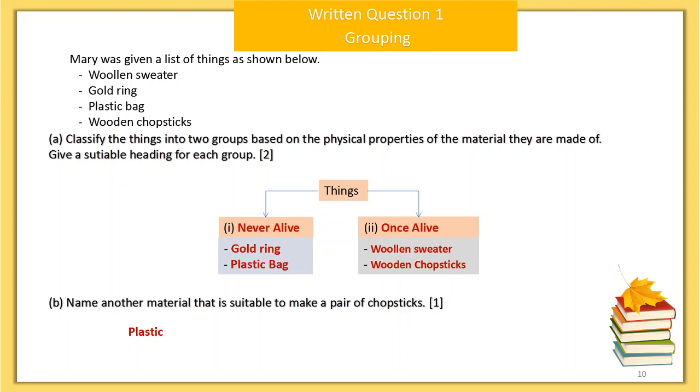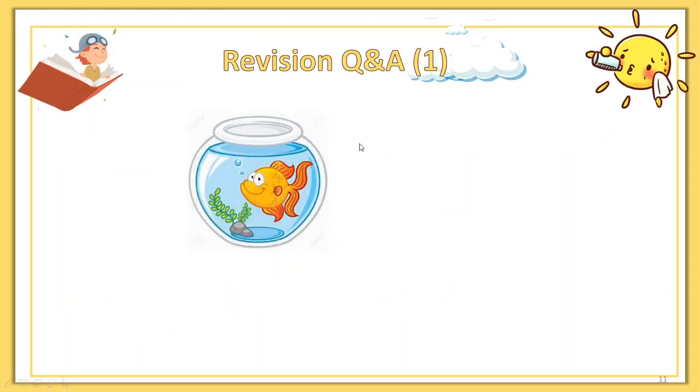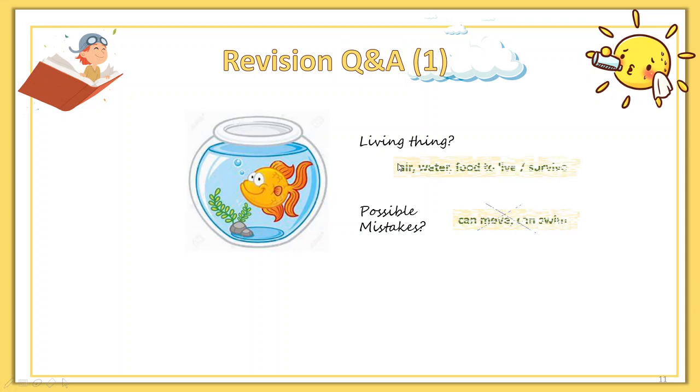It's revision time. Check whether you know how to use the right keywords. How do you know the fish in the fish tank is a living thing? The right keywords for living thing must be it needs air, water, and food to live. Some students may write in that way: the fish can move, can swim, therefore, it is a living thing. Then this is the wrong answer.